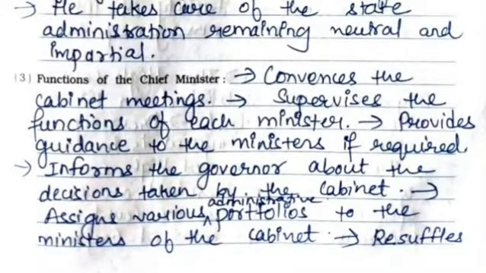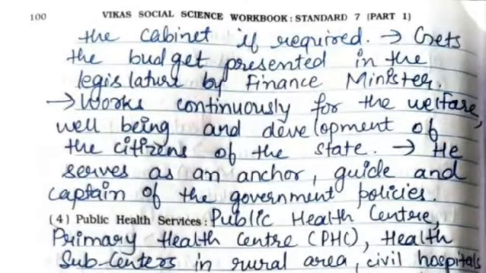Third one is functions of the chief minister. Convenes the cabinet meetings, supervises the functions of each minister, provides guidance to the ministers if required, informs the governor about the decisions taken by the cabinet, assigns various administrative portfolios to the ministers of the cabinet, reshuffles the cabinet if required, gets the budget presented in the legislature by finance minister, works continuously for the welfare, well-being and development of the citizens of the state. He serves as an anchor, guide and captain of the government policies.